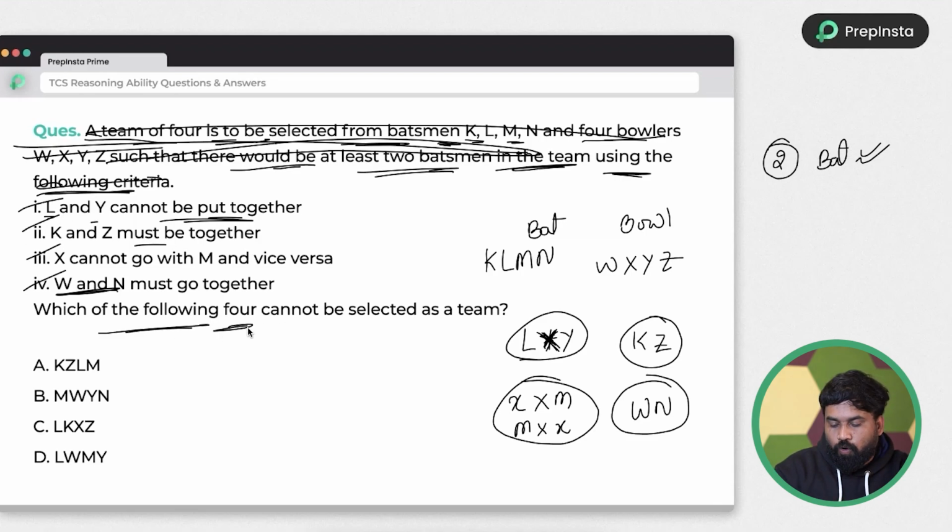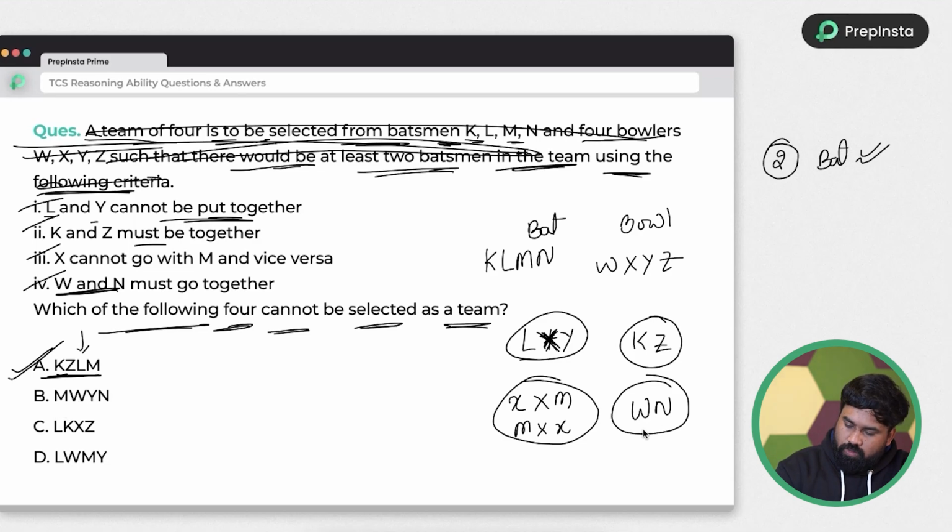Which of the following four cannot be selected as a team? So you have to select which one of the following four cannot be selected. So see which option is satisfying all our conditions. K, Z together, L not with Y, M not with X. So all the conditions are satisfied. So it is true. Why? Because if L comes, Y won't come. Yes, Y didn't come, and M also. So option A is correct. Next, M, W, Y, N.